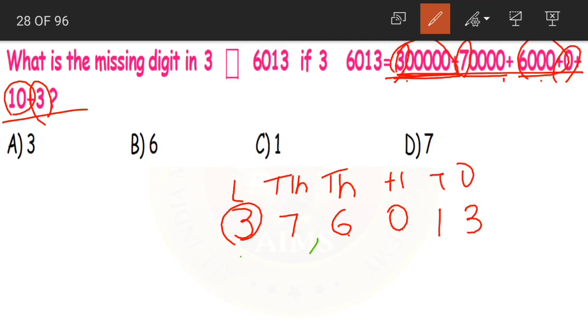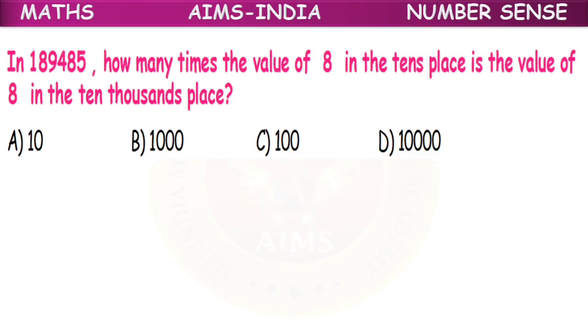So what is our answer, children? 3,76,013. What is the missing number here? 7. Okay, and option D is the correct answer. So this is how you can solve this problem.